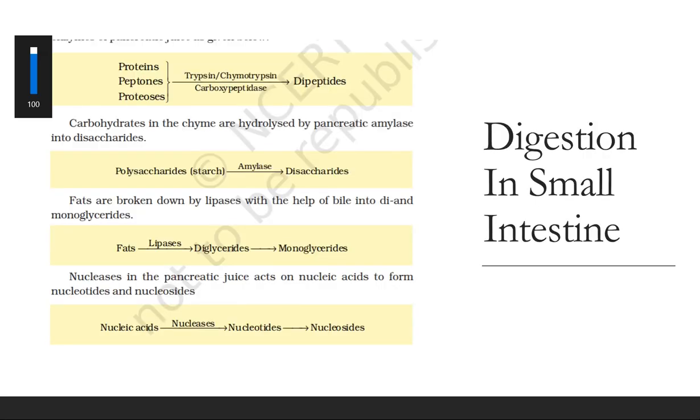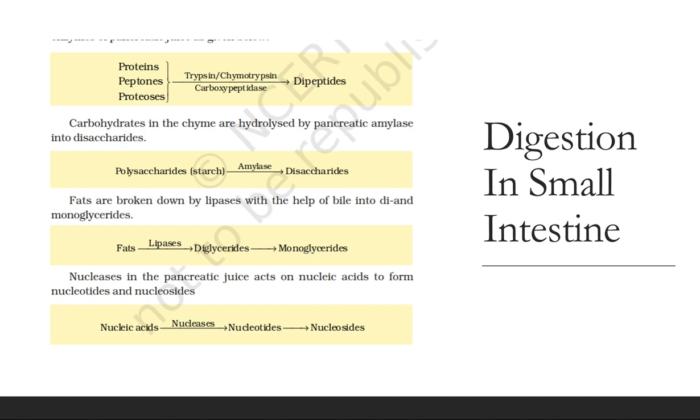Good morning, students. Till now, we have studied in digestion and absorption how digestion takes place in the buccal cavity and in the stomach. Now, I'm continuing with the stomach and how digestion takes place in the small intestine and large intestine. We'll see what happens there.